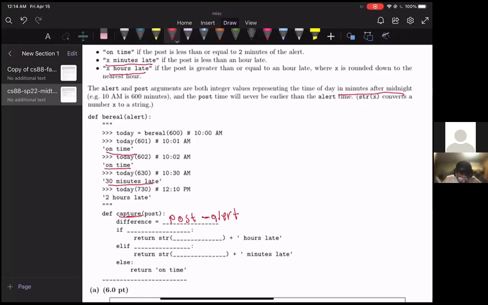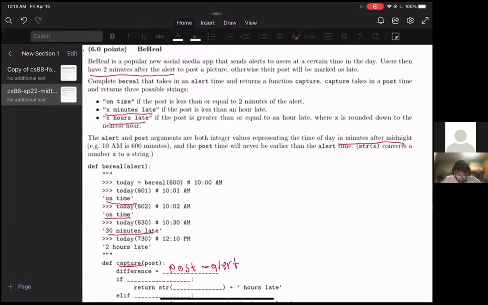So now we have an if, an elif, and an else. And notice that they basically fill out most of this for us. So let's start with the first if. So if something, we're going to return some string of some blank plus hours late. So in what situation is that going to be the case?